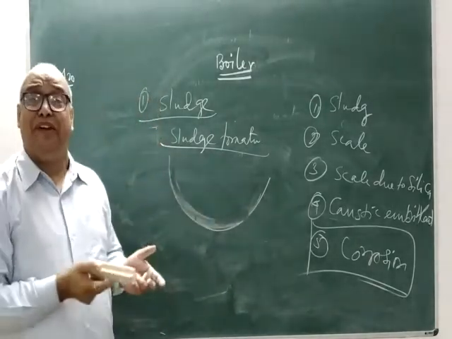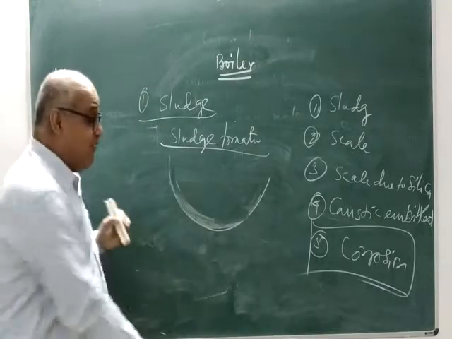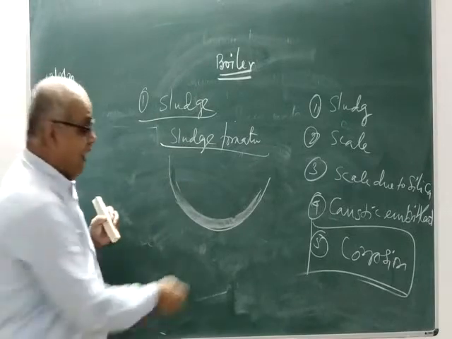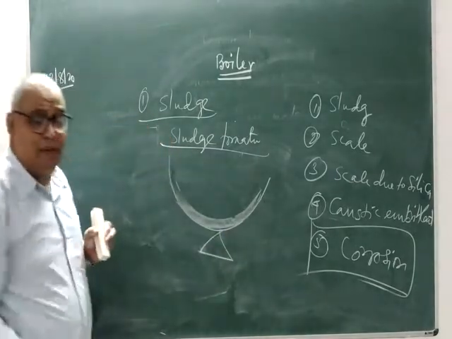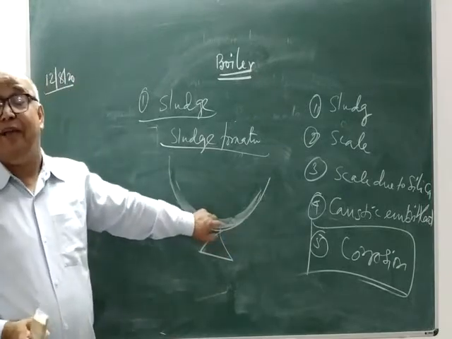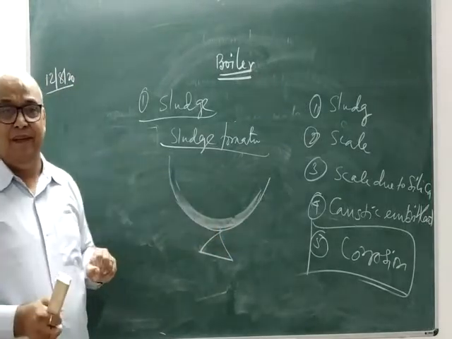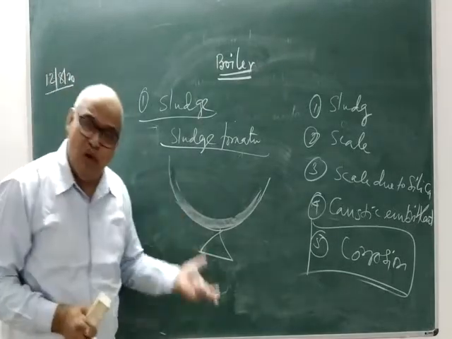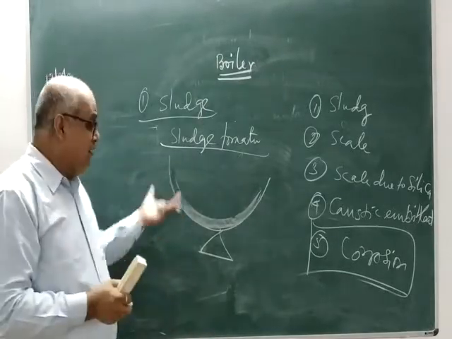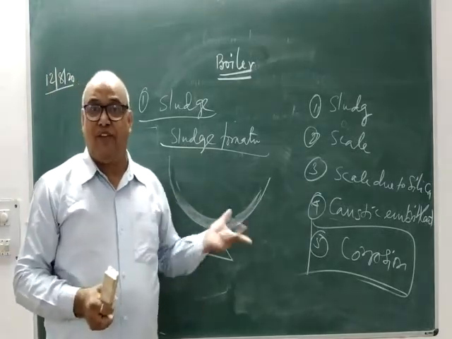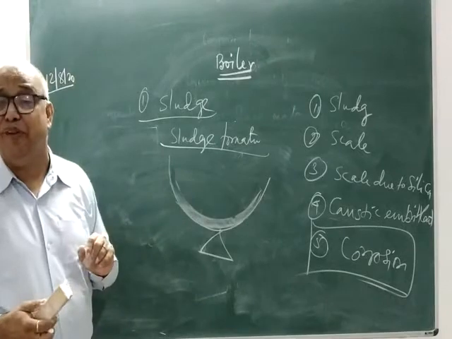If you do not remove this sludge, and heating is going on from the bottom, heat loss will be there because the thickness of the karai, the utensil, will increase. That is, fuel consumption will be more, heat loss will be there, and the lifetime of the container will be reduced. This is the actual consequence of sludge formation.